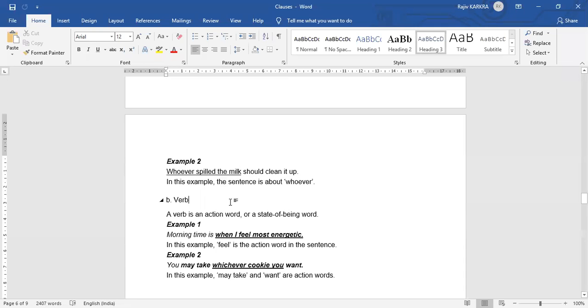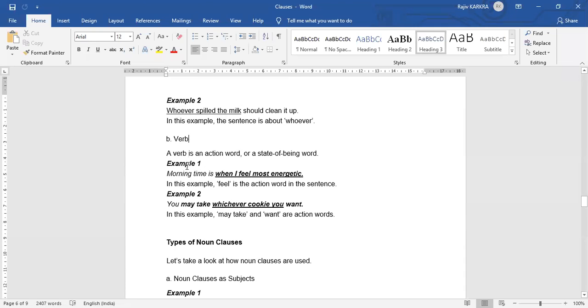Okay? What is a verb then? A verb is an action word or a state of being word. For example, morning time is when I feel most energetic. In this example, feel is the action word in the sentence.